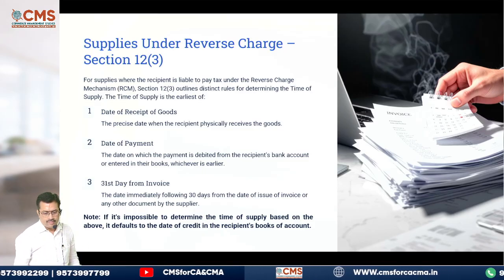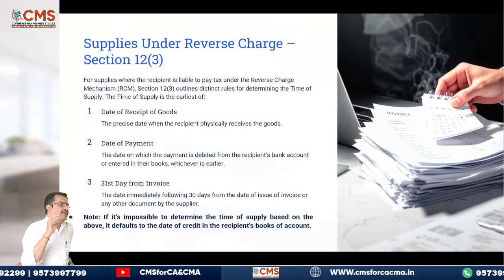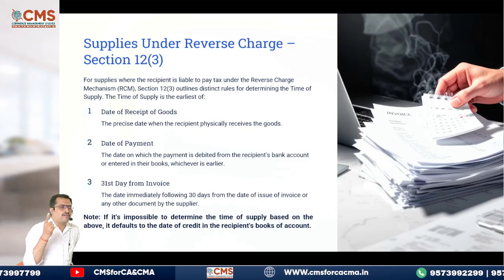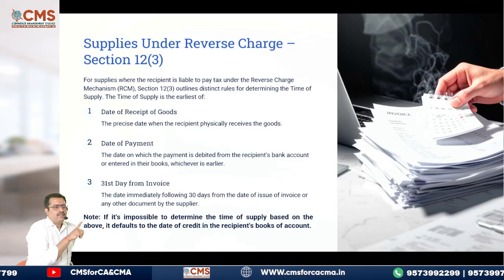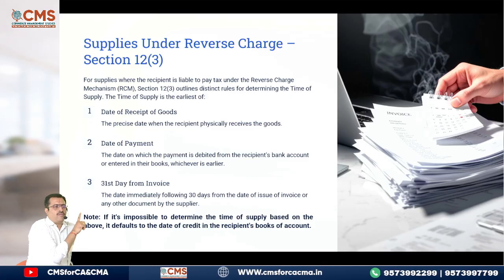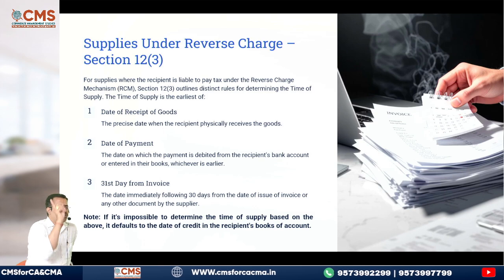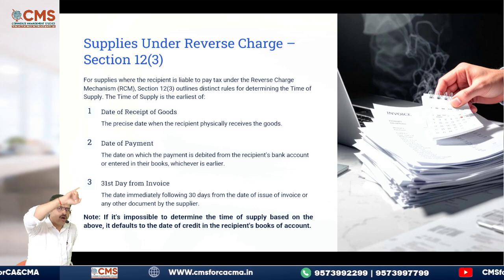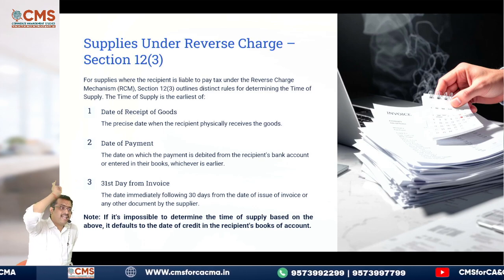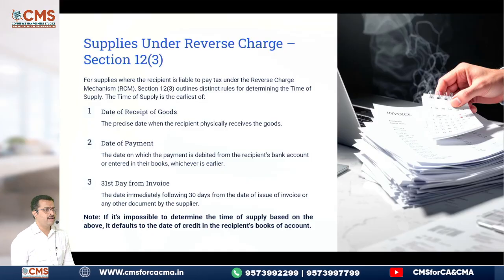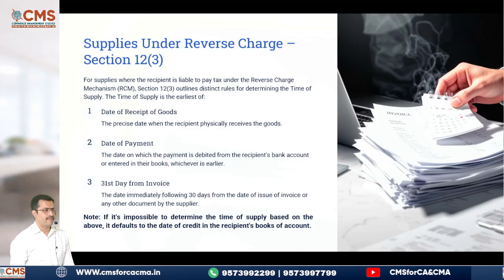Then, same thing is there. Listen. We can revise even what you call time of supply of services here. Same, except one thing is receipt of goods will not be there because that is a service. So you have to compare date of payment or 61st day from the date of issue of invoice. There it is not 31st day. It is 61st day. Understood?